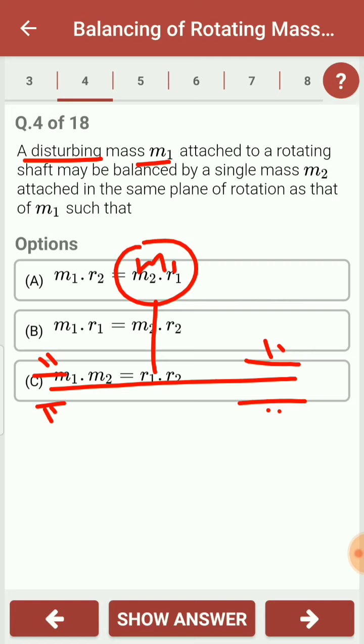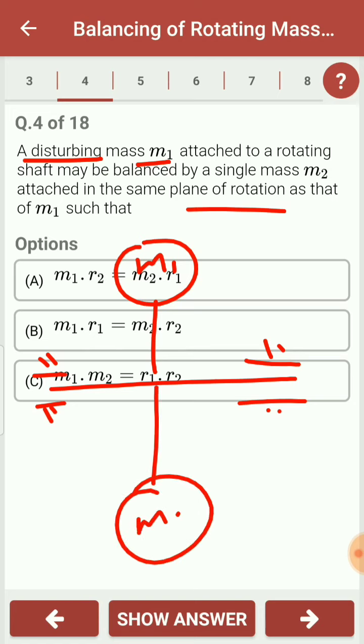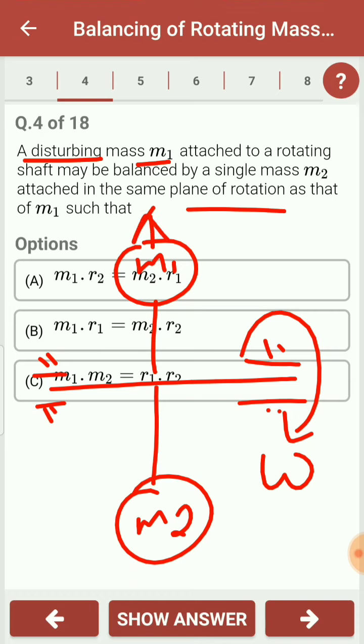Now it has to be balanced by mass m2 in a single plane, that is, in the same plane as that of m1. If the shaft is rotating with angular velocity omega, then the centrifugal force acting on the mass m1 will be in the radially outward direction and its magnitude will be m1 omega square r1.